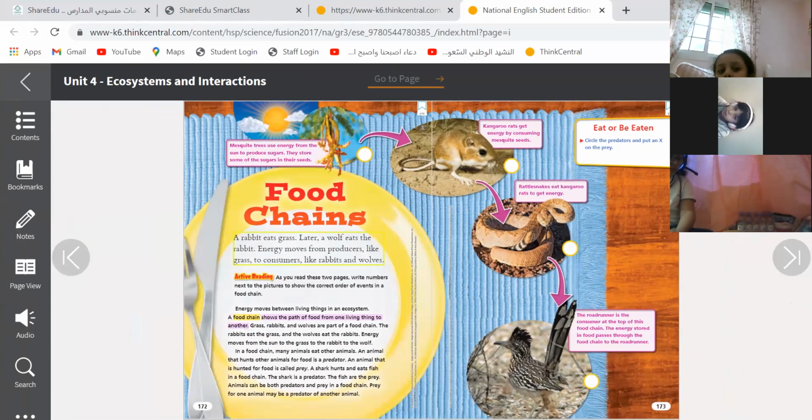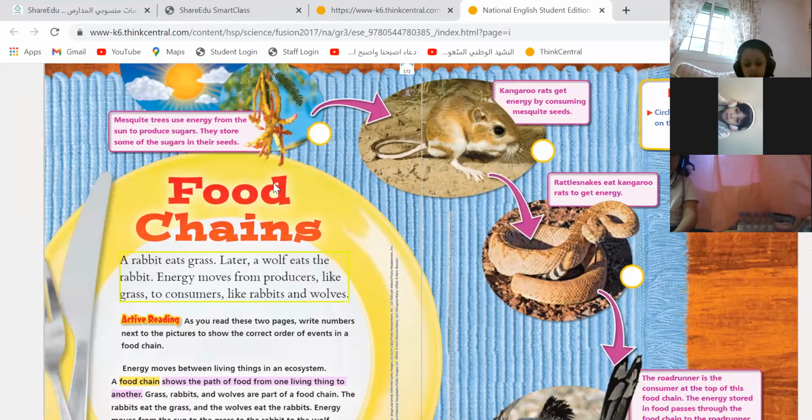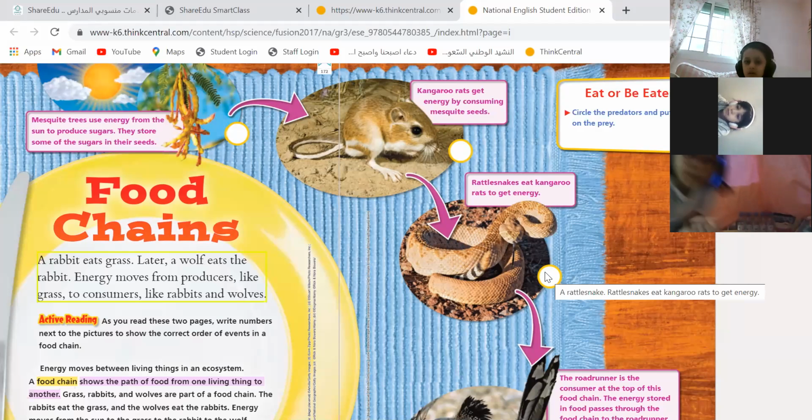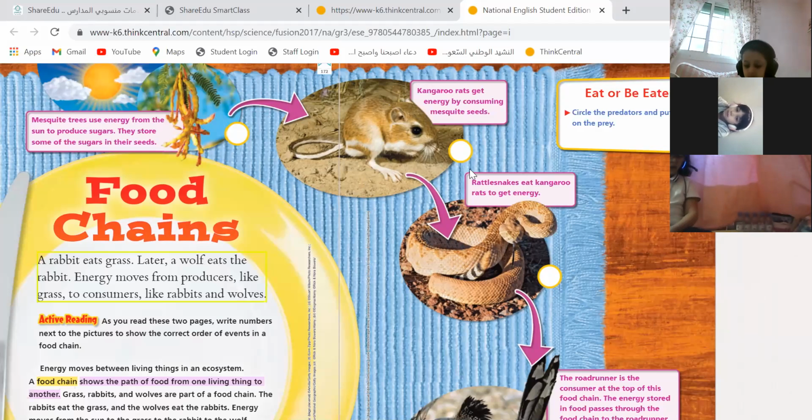Now, I want you to circle the predator and put an X on the prey. Over here, who's the prey and who's the predator? The snake or the rat? The snake? Yes. Put a circle on the snake. Predator. And the rat is?